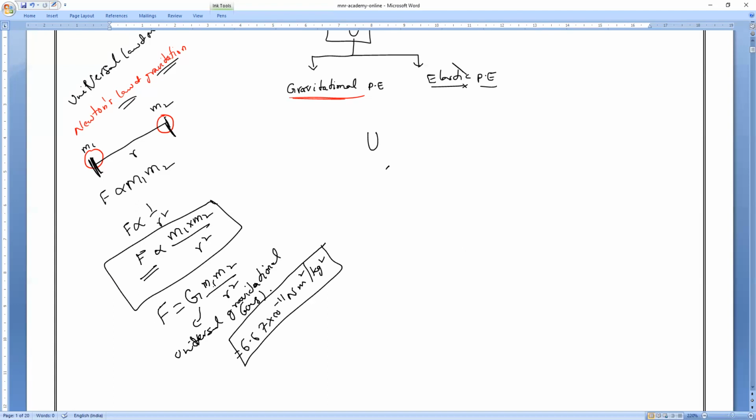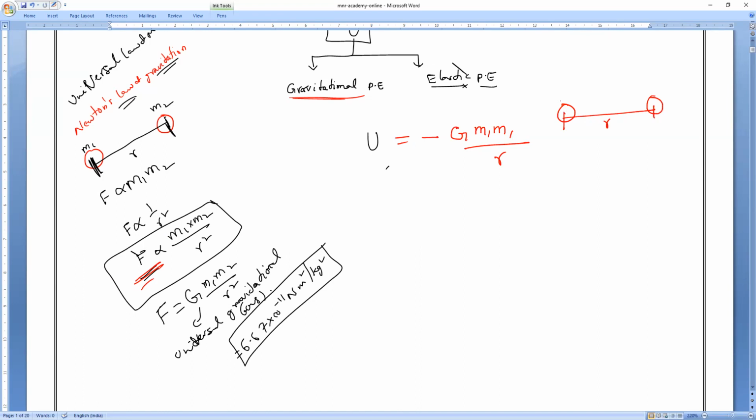So this is what we call the universal law of gravitation or Newton's law of gravitation. Now the gravitational potential energy, if you notice here, is equal to minus of work done. Work done means force into displacement. So the formula is minus of work done by the force, that is, minus G M1 M2 divided by R. If I take two bodies, M1 and M2, R is the distance between them from the centers.